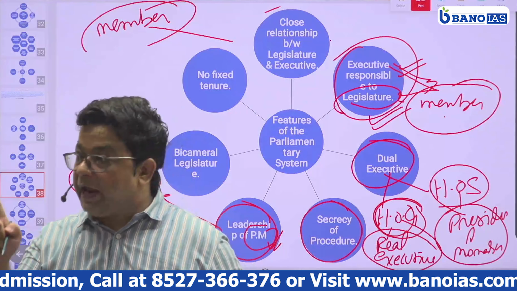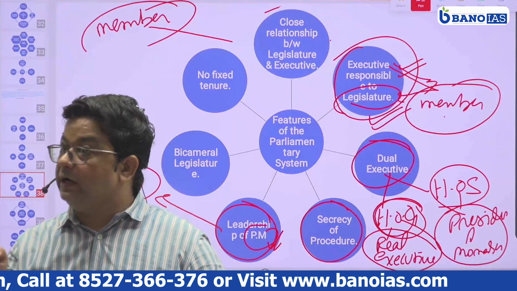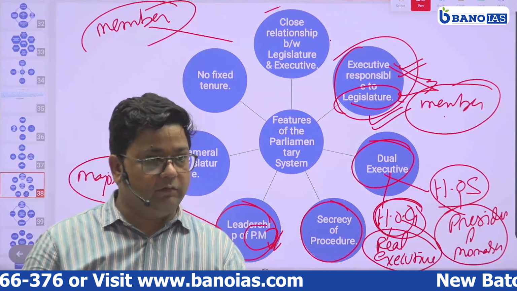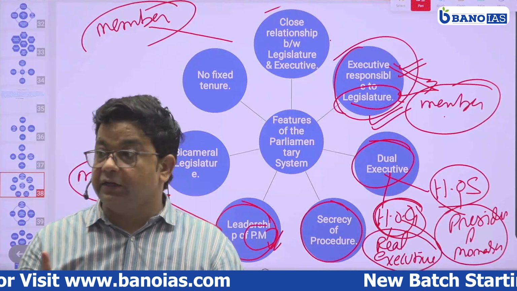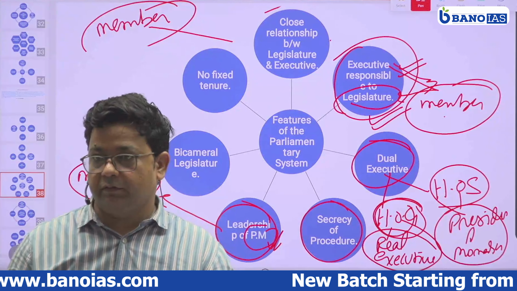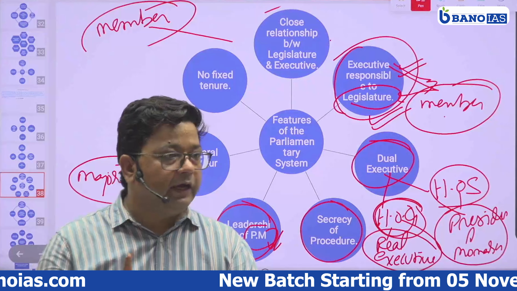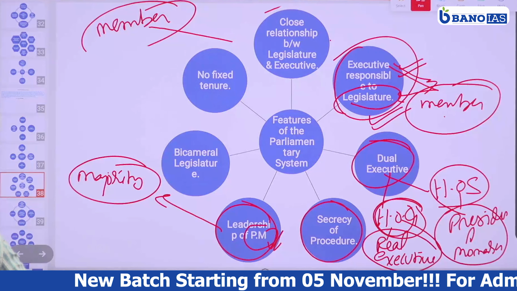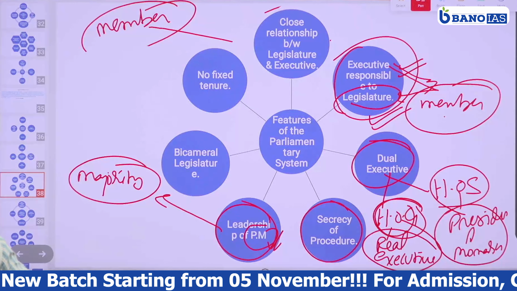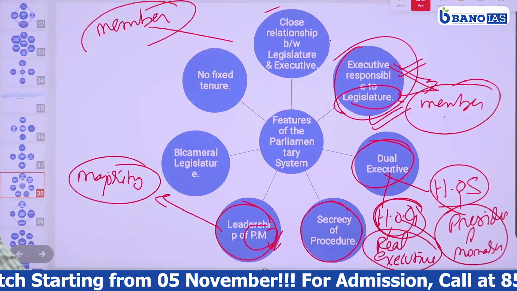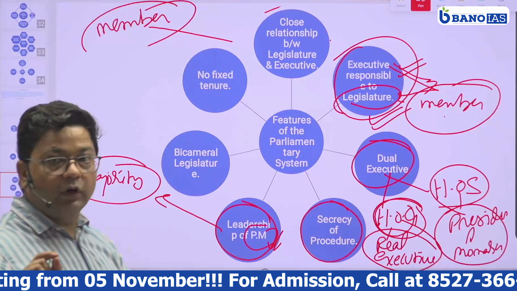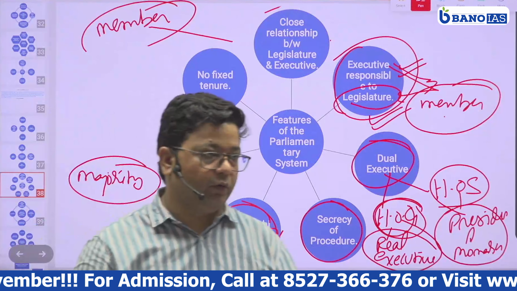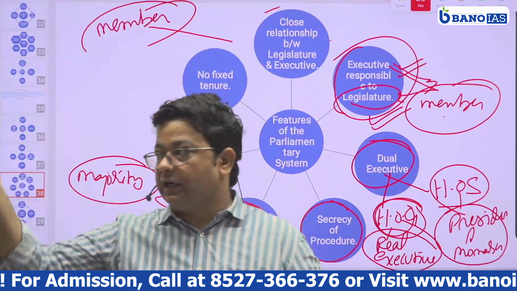Clear? So the prime minister of India, or in a parliamentary form of government, is not a person who is elected. Rather, it is an appointed office. Or chief minister, it is not an elected office. We do not elect our prime minister or our chief minister. We just elect our representative. आप जब वोट करते हो तब आप अपने एरिया के एमएलए या एमपी के लिए वोट करते हो. आप प्राइम मिनिस्टर के लिए वोट नहीं करते हो.